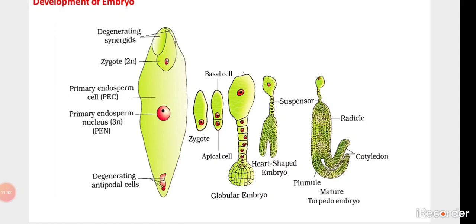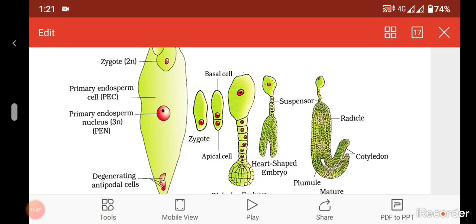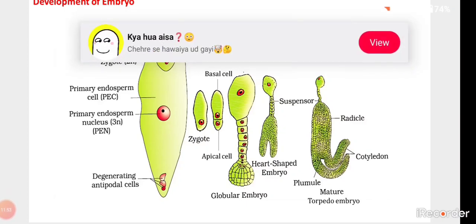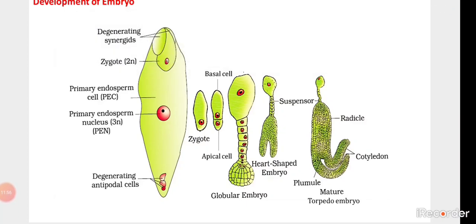Basically the zygote undergoes certain cell divisions, forming the basal cell and the apical cell. Then it undergoes several more cell division changes. Then the globular embryo gets formed, and the heart-shaped embryo gets formed. The upper cells are said to be suspensor cells, which give rise to a stalk-like structure, and the final mature embryo has the structures radicle, plumule and cotyledon.